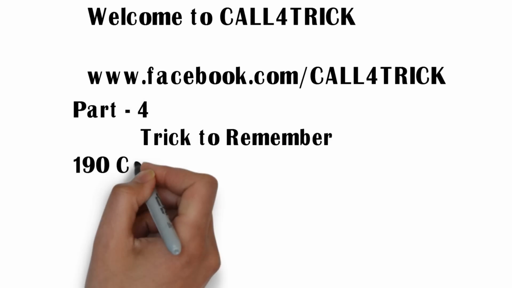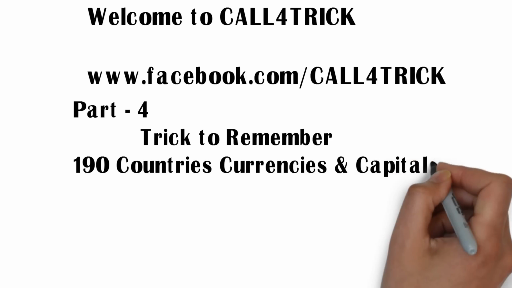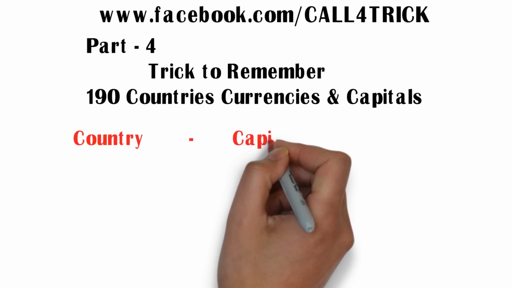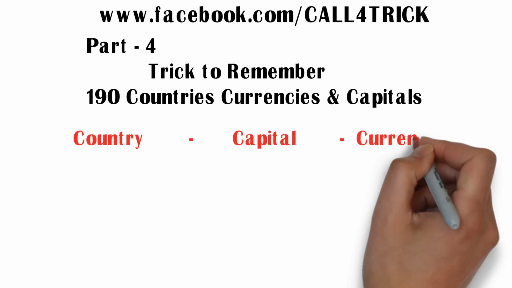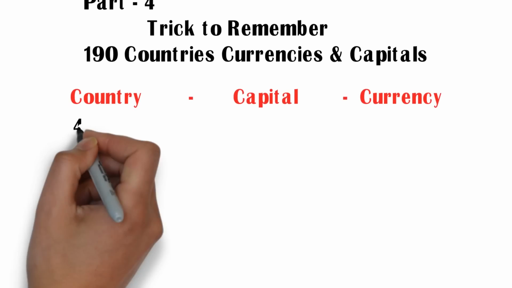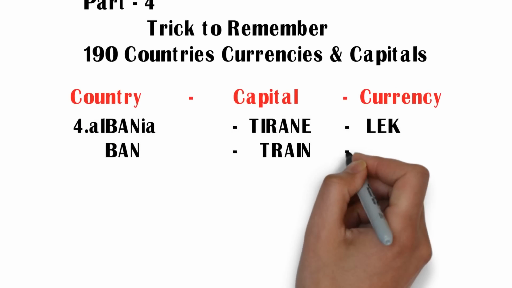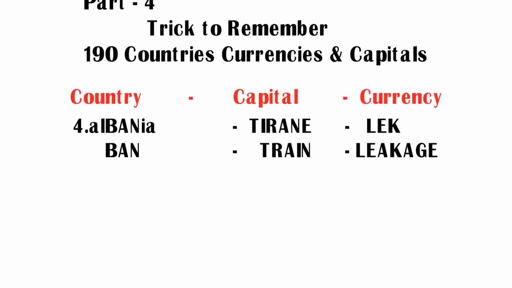Part 4, trick to remember 190 countries, currencies and capitals. Country, capital and currency. Today let us see the country Albania. Its capital is Tirana and its currency is lek.